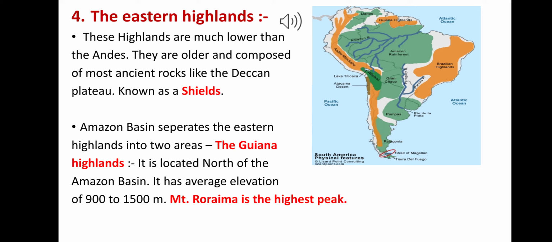The Guiana Highland rises north of the Amazon basin, and it has an average elevation of 900 to 1,500 meters above sea level. It rises to its highest elevation at Mount Roraima, whose height is 2,810 meters. Here you can see tropical forest and open grassland covering this region, and deep valleys and steep waterfalls.